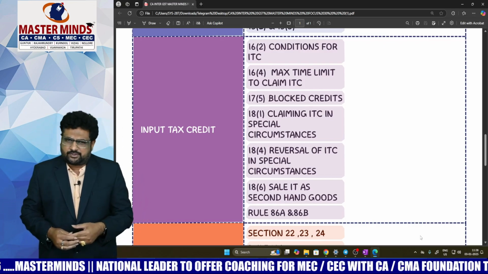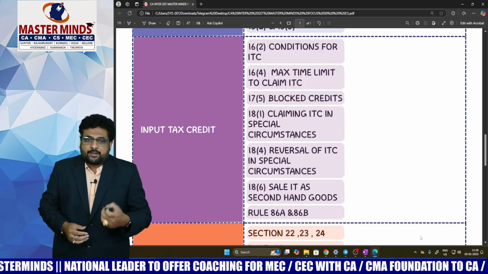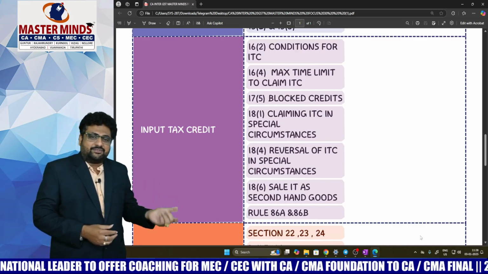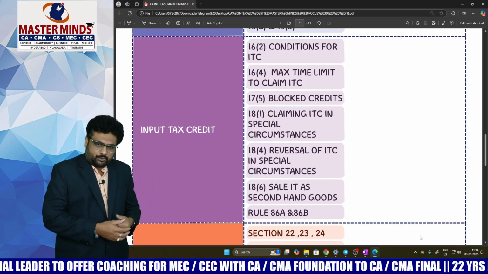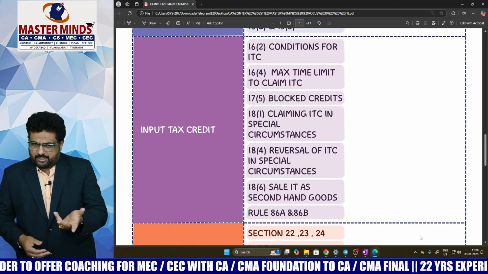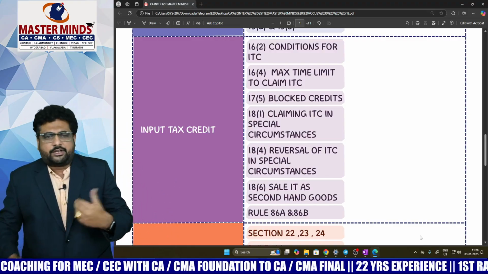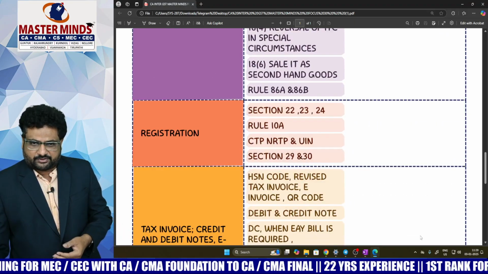18(1), claiming ITC in special circumstances. 18(4), reversal of ITC in special circumstances. 18(6), sale of it as second-hand goods, and Rule 86A and 86B. These are the most important areas we need to keep focus on with respect to input tax credit.